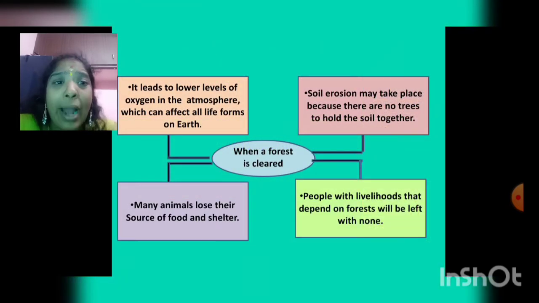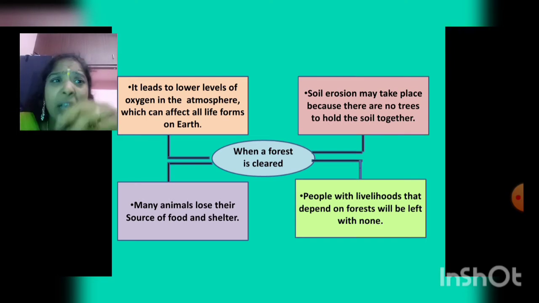When a forest is cleared, what will be the effects? It leads to a lower level of oxygen in the atmosphere. Then we can't get fresh air. So when the forest is cleared, there will be a low level of oxygen in the atmosphere, which can affect all life forms on earth.